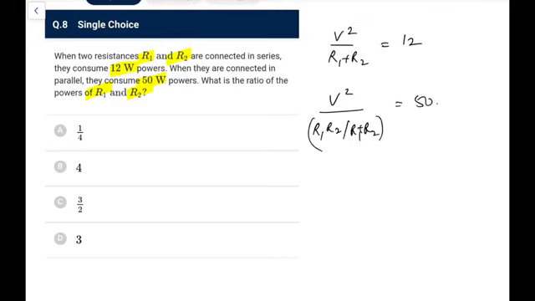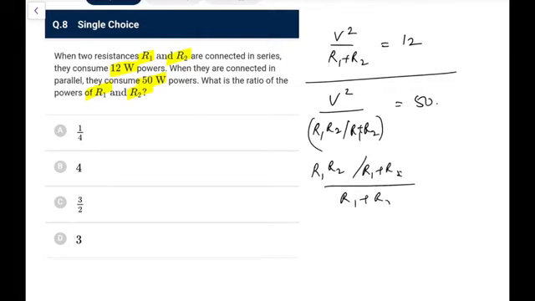So what we can do, we can divide both of them. So V square goes, what we will get now would be R1 plus R2 here. So what we will get, let me write it, R1 R2 upon R1 plus R2 divided by R1 plus R2, that will come out as 12 by 50, or you can write it as 6 by 25.